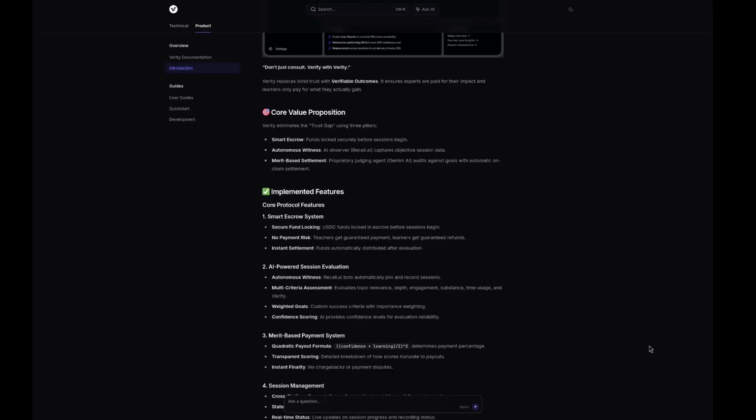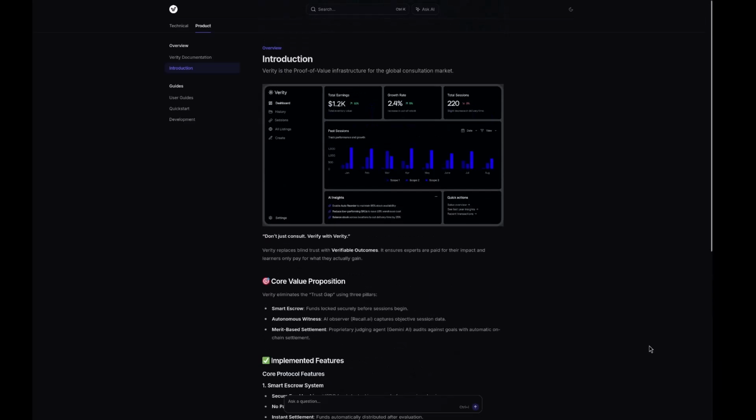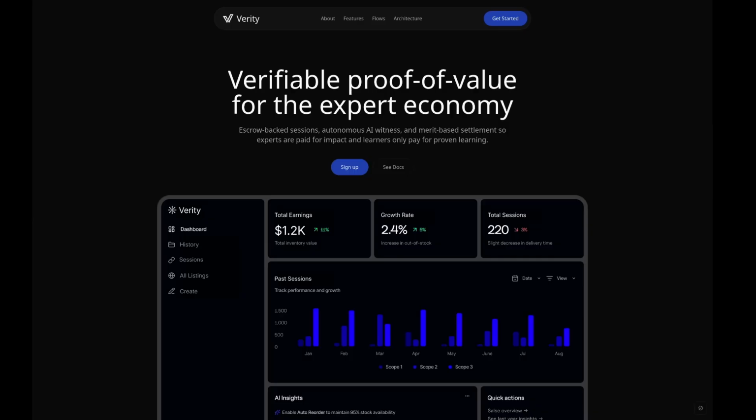So, what Verity is, it's a knowledge exchange platform where if you think you have any form of knowledge that you would want to exchange, you can actually make a listing on Verity, and anyone who would want to learn this from you. So, for example, I can have a listing where I would say that I'll teach Spanish grammar, for example, for an hour.